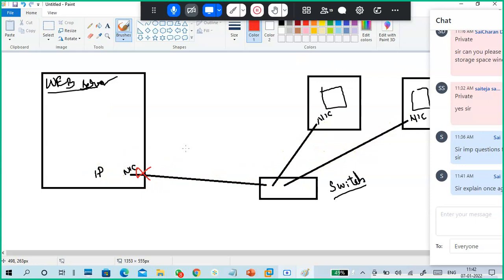Service stop. Service down. Very good. The server is not down, only the NIC is down, but still the service is down. You cannot access the service, right? No DHCP service, or maybe DNS service, or web services, Active Directory services, WDS services. Obviously, when the NIC of the server is not working, it's like the server is down, because the service is not working.